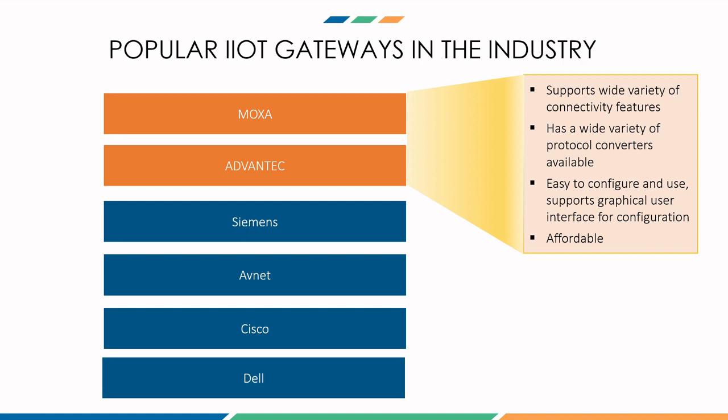They have a graphical user interface, so I'm not very keen on unnecessarily programming or writing code. So Moxa or Advantech is very user friendly. You have a web user interface where you can configure your inputs and outputs and also do your cloud configurations using a web GUI interface only.